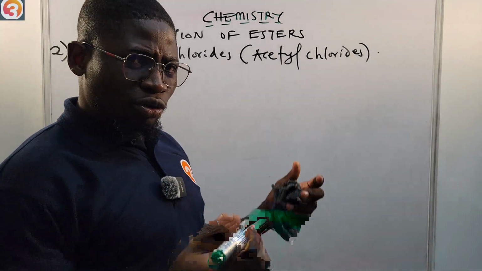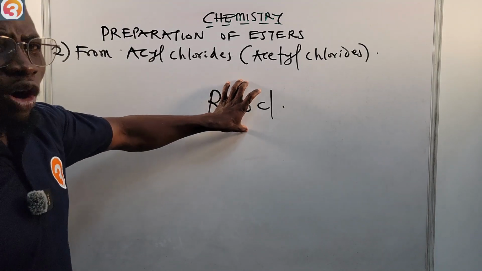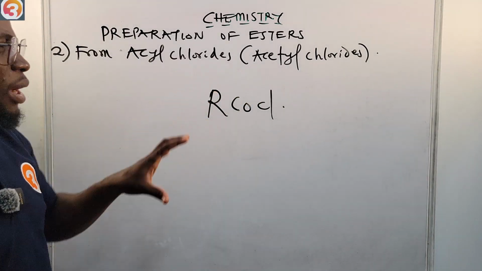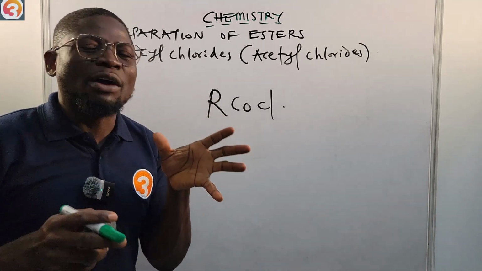Now, I've told you about acyl chloride. The general formula is RCOCl. This is the general formula of the acyl chloride. So we can also form esters from these acetyl chlorides.